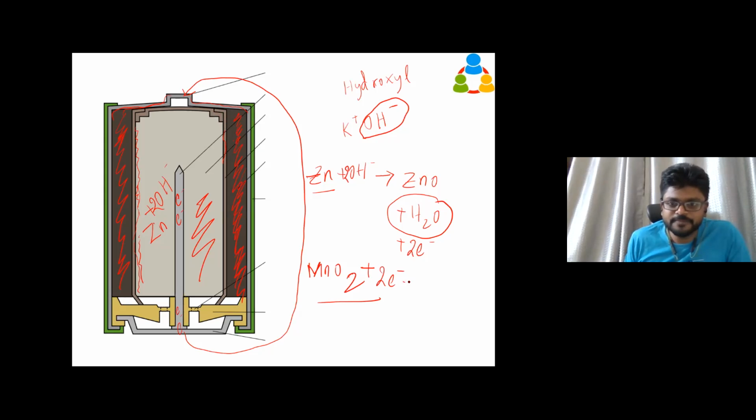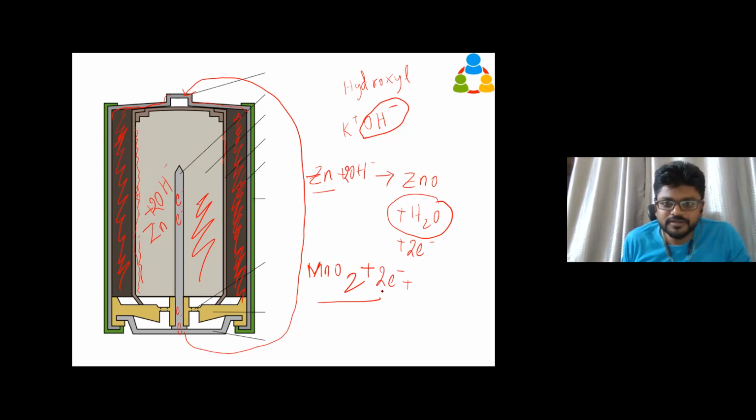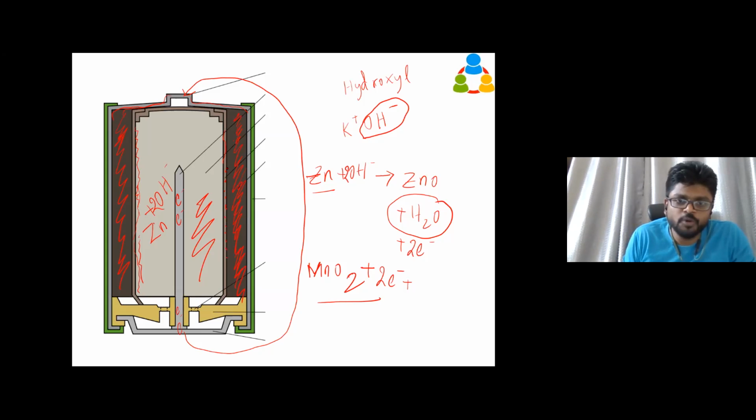So electrons have come. And the water molecule, we need the water molecule, right? Without that water molecule, this reaction won't happen. But the water molecule is already produced by the zinc and hydroxyl reaction. The electron we have taken through the wire and given here. But we can't take the water molecule through the wire. That's what I said: molecules and ions cannot move, they should move internally. So how can this water molecule reach here? I said there are microscopic pores in the barrier. This barrier has microscopic pores, that is holes, and through these holes the water molecule moves here.